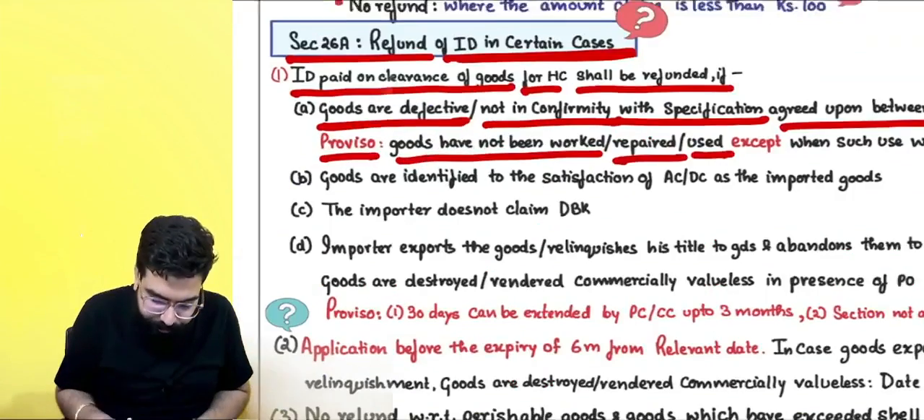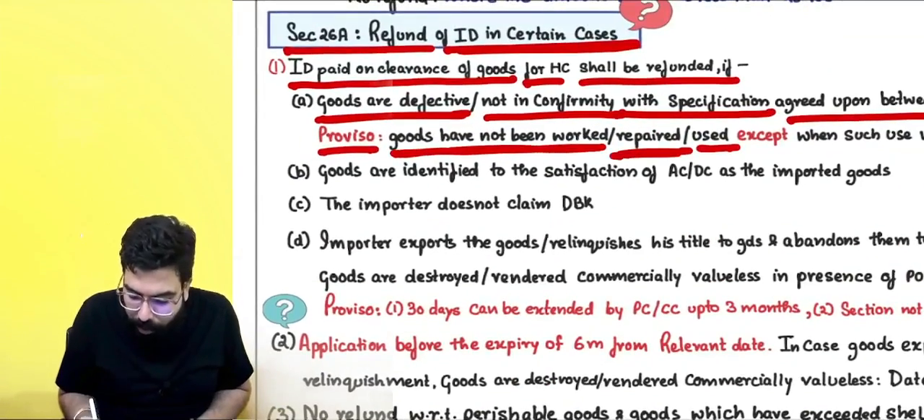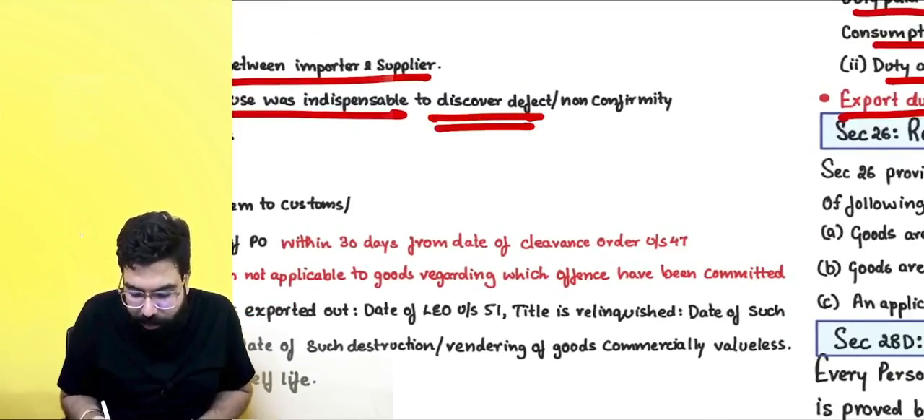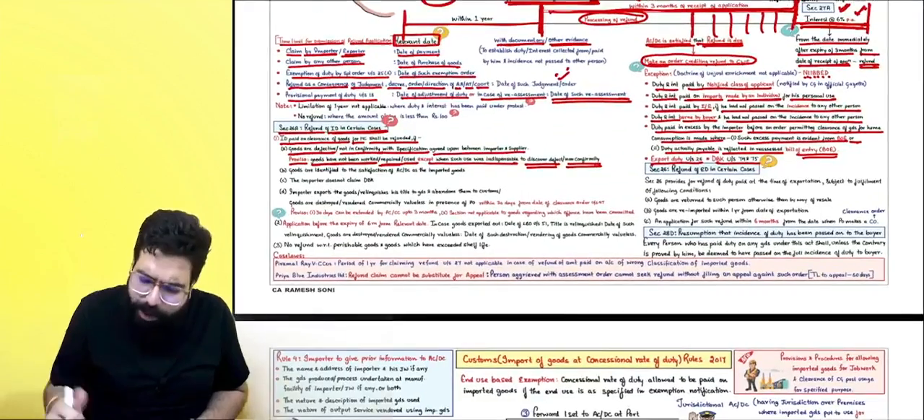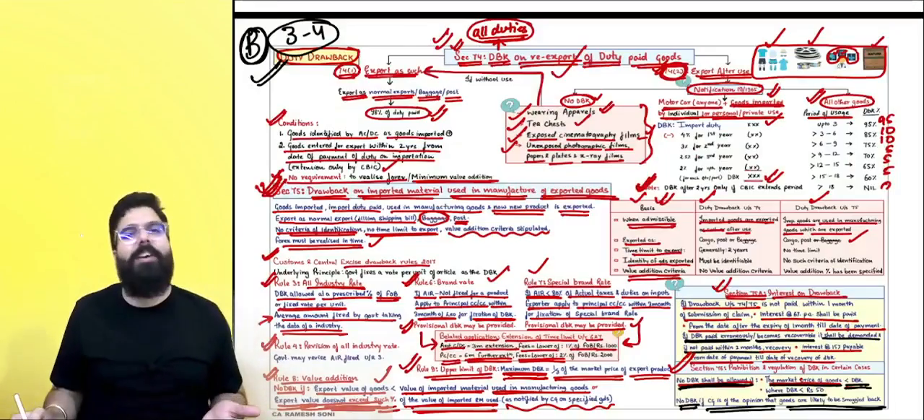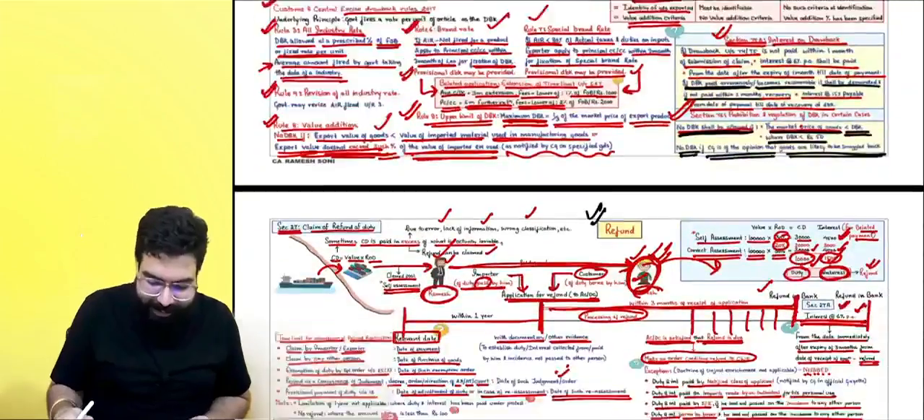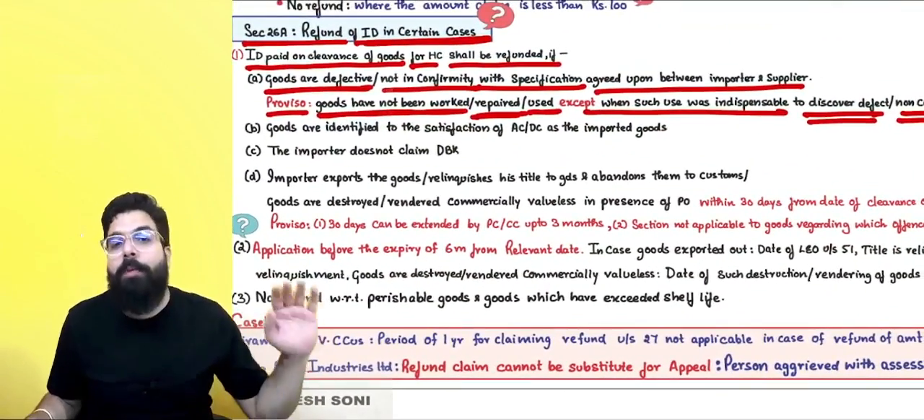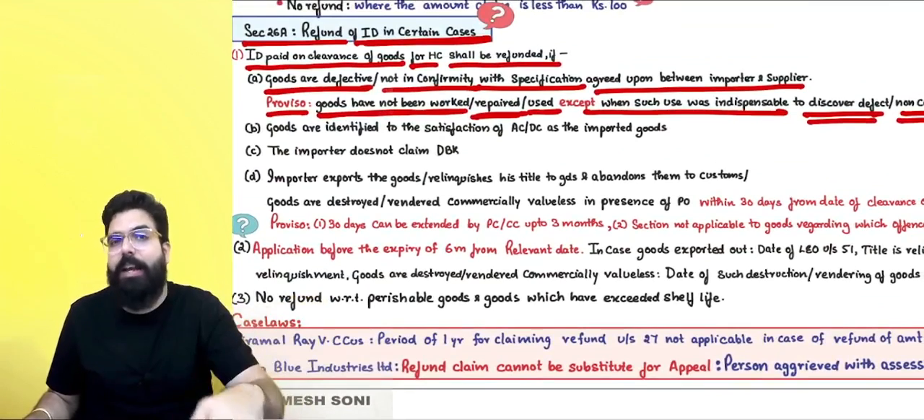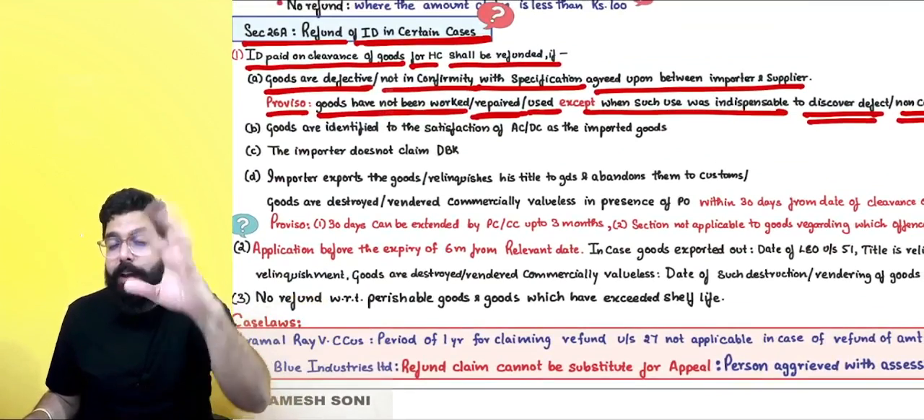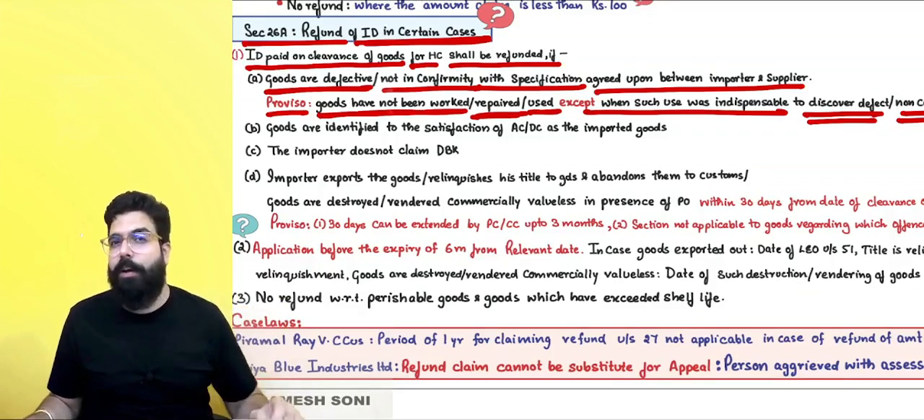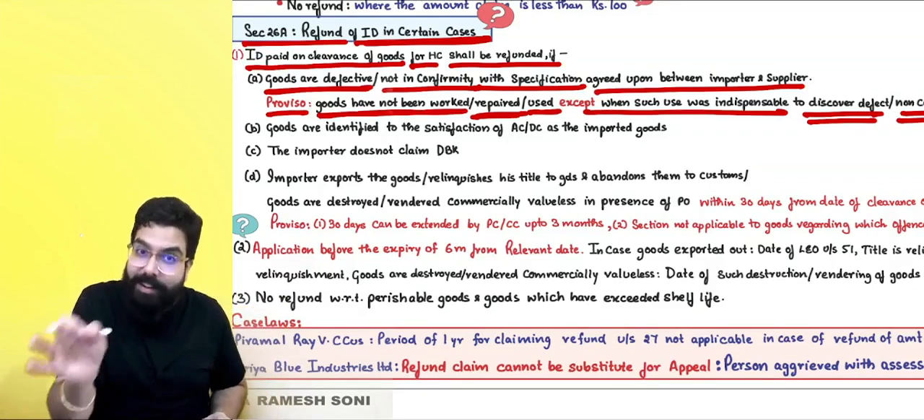So sir, goods have not been worked out, repaired or used, except when such use was indispensable to discover the defect. So sir, if you go ahead and use it otherwise, Baba, go to duty drawback, after use. Next, if you have imported some goods, you got the goods home, then you realize goods are defective or not in conformity, you can go ahead and talk to the officer and he will give you 100% duty returned. Returned is refund.